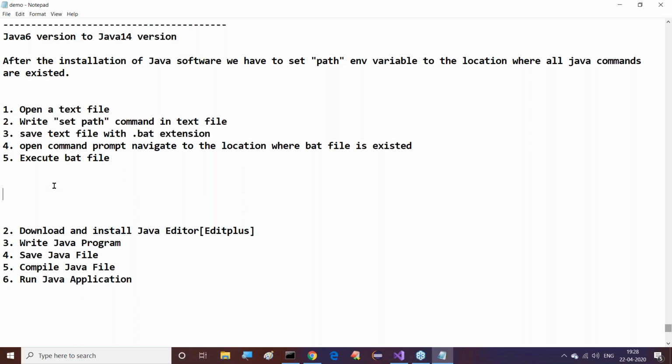Right, sir. Why are we not installing 12 to 14? Not immediately at basic level programming, I'm using just up to version 8 here. Versions 9, 10, 11, 12, 13, 14 I will use in the future, when I require them. Or if you want to install them, we can install with the same process that I'm telling you.